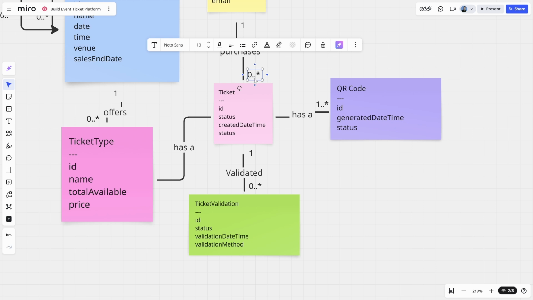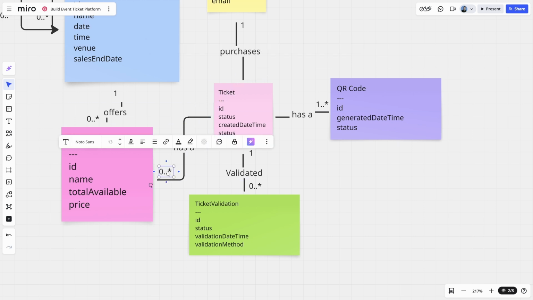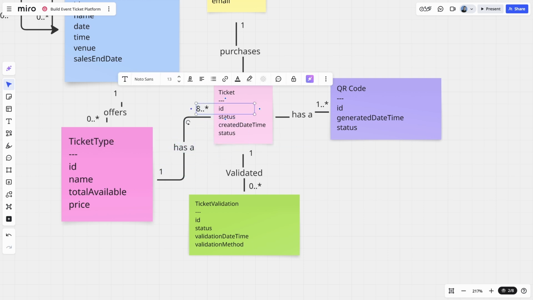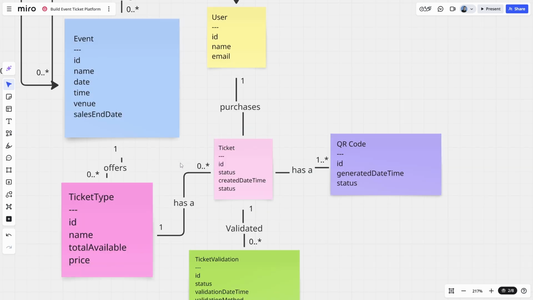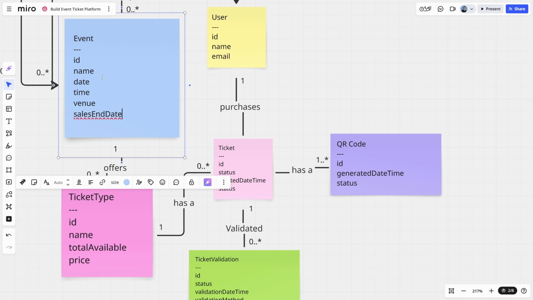But what about the cardinality? So each ticket is only ever going to be associated with one ticket type. And in order for a ticket to be created, there must be an existing ticket type. A ticket type, I think, can have 0 or more tickets. In the case of a brand new event that's just been published, I don't think there's going to be any tickets associated with that, 0. But in an event that's just before event day with loads of tickets sold, that's going to be a 0 to many association.